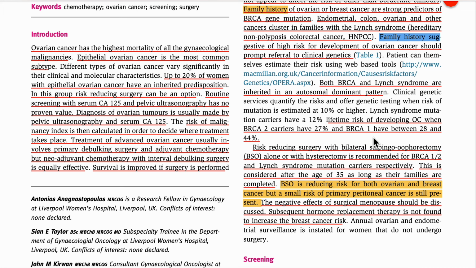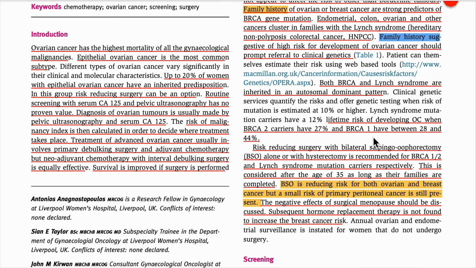Risk reducing surgery, what are they going to do? Bilateral oophorectomy and hysterectomy. He is telling that BSO alone, or with hysterectomy, is recommended in BRCA 1 and 2 and Lynch syndrome carriers respectively. What does this mean?